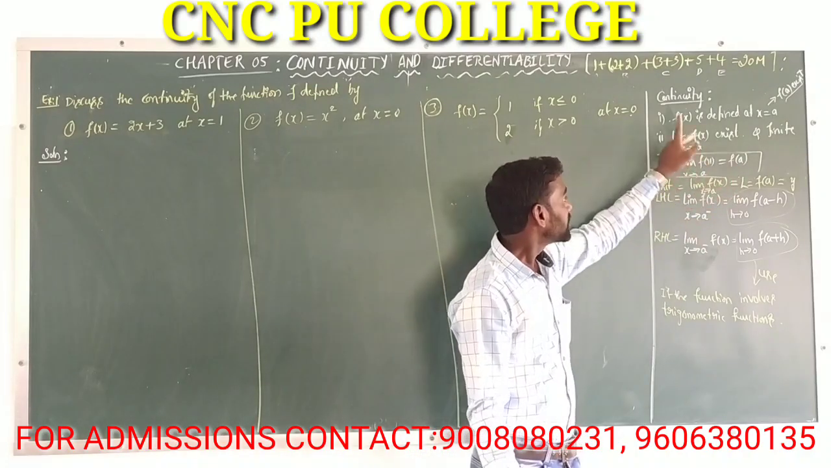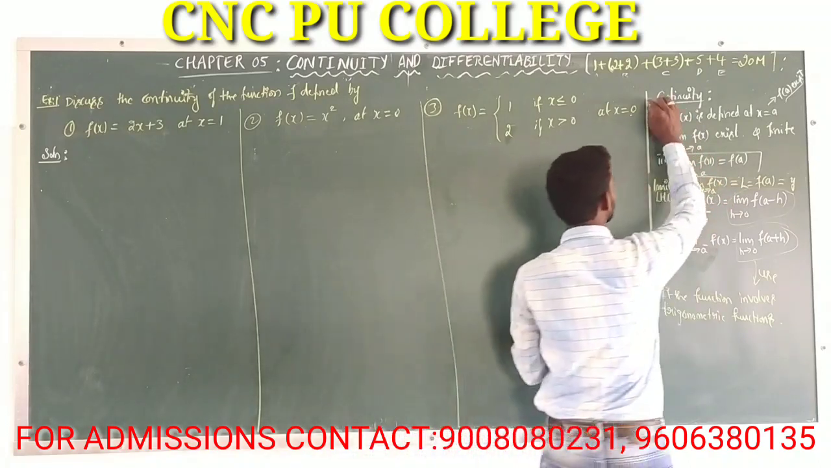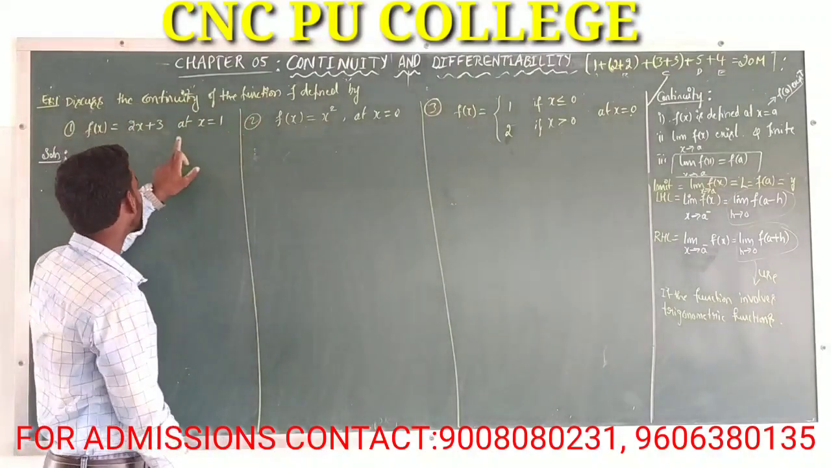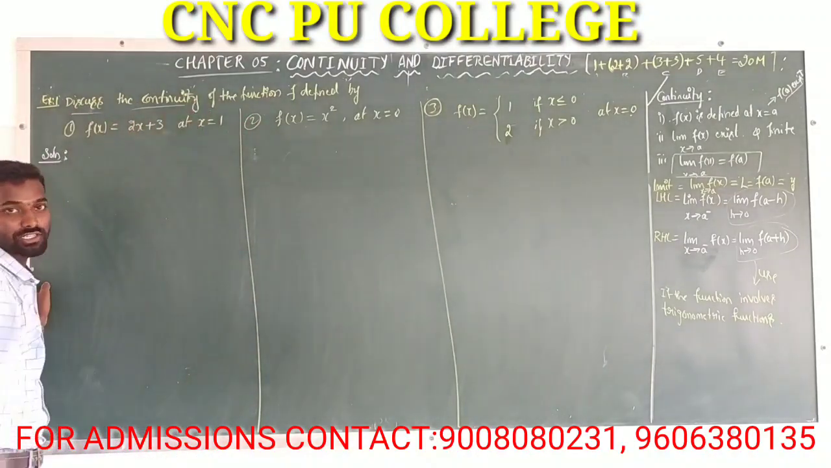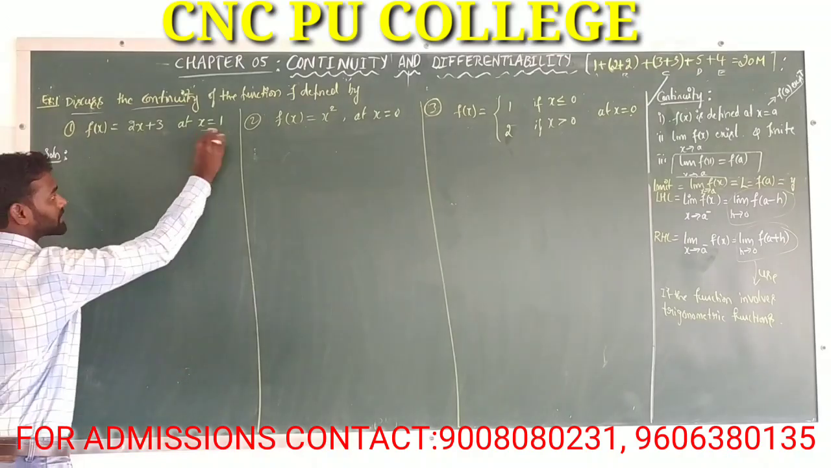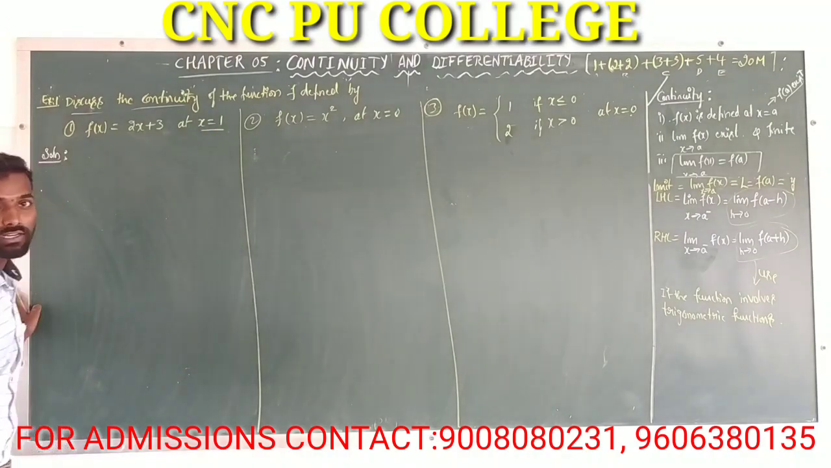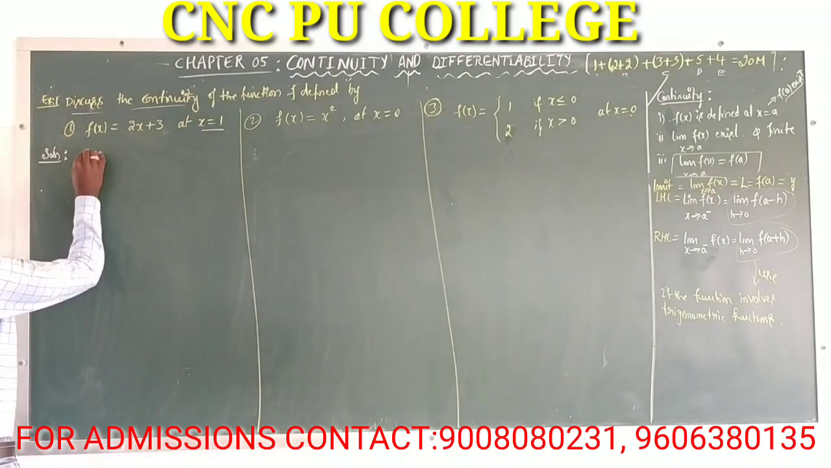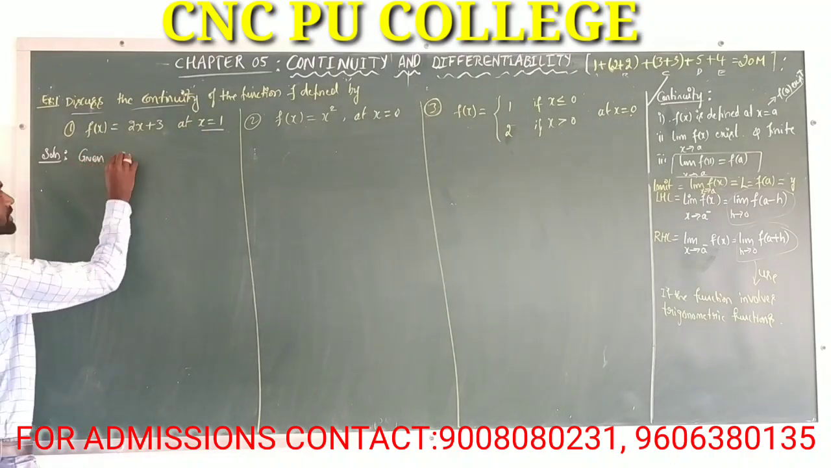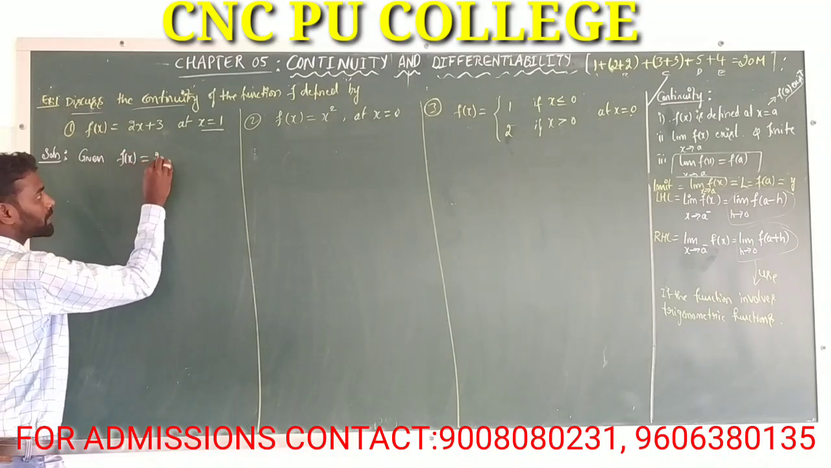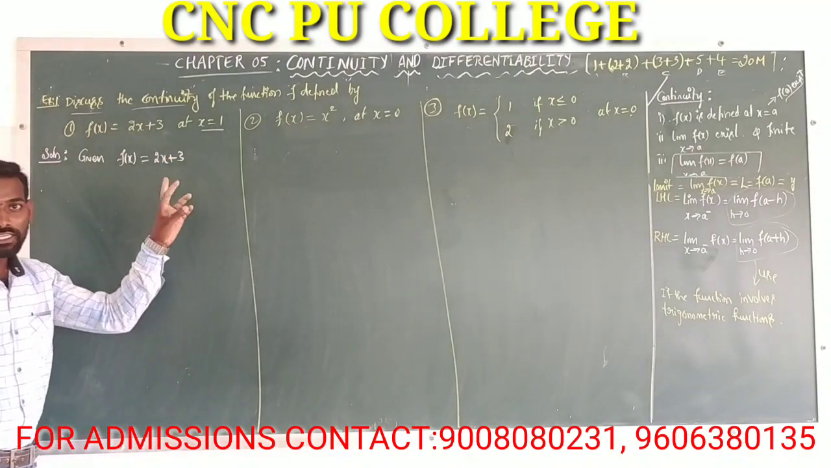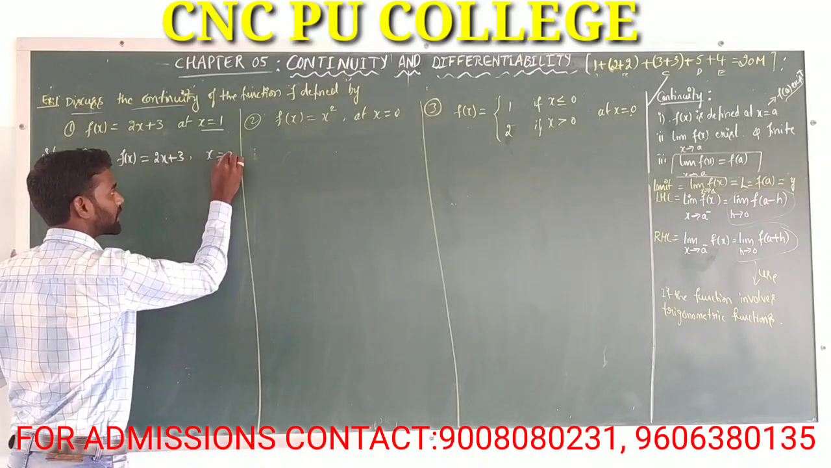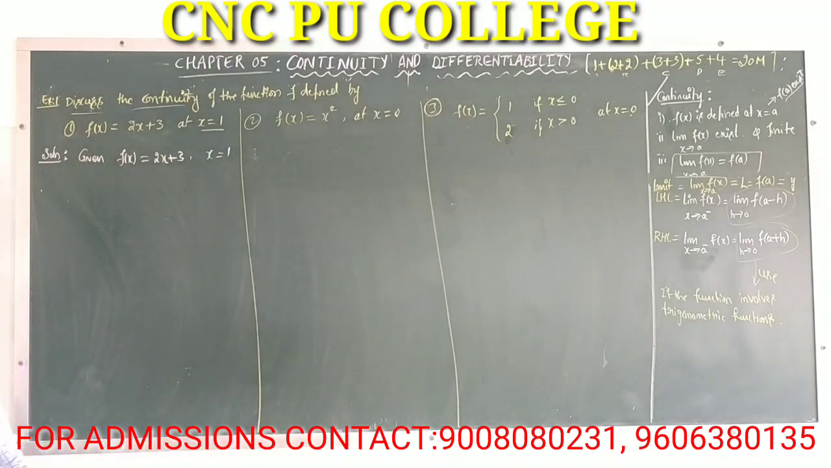Here we are going to use this definition in order to check whether this function is continuous or not at some particular point, here at x is equal to a, which is 1. Observe, the given function is f of x is equal to 2x plus 3, at x is equal to 1.